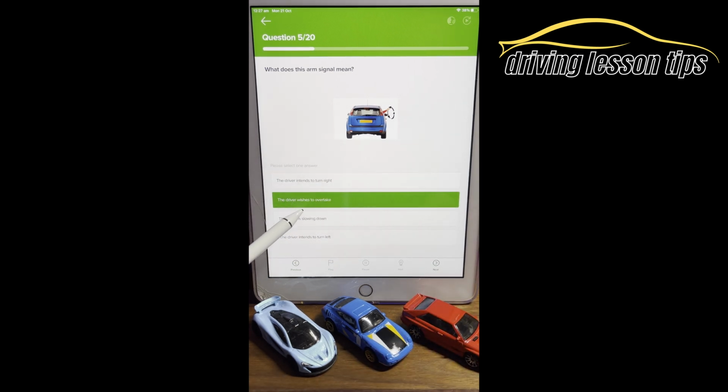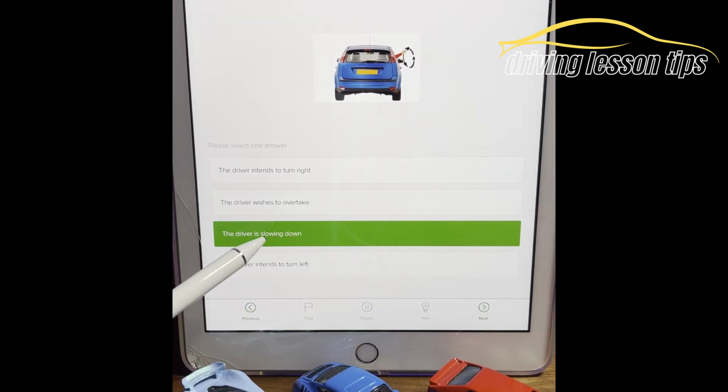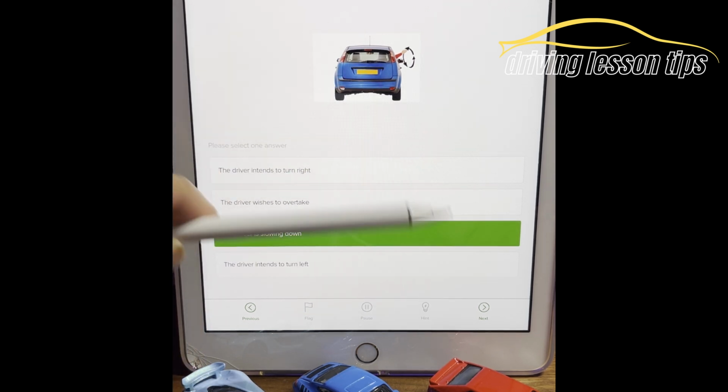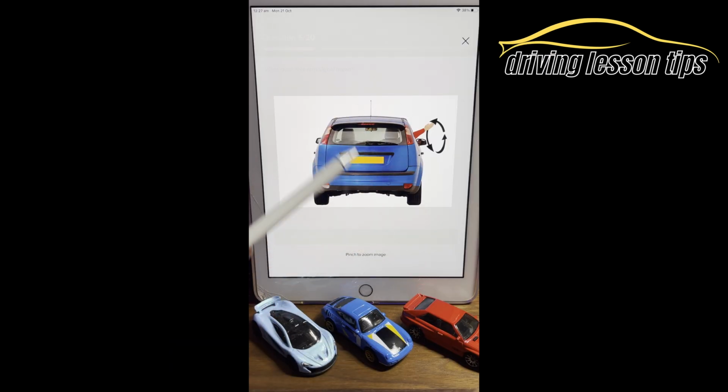The driver wishes to overtake. Nope, there's no signal there. The driver is slowing down, and that's very similar. These two, the driver intends to turn left and the driver is slowing down, look very similar. When it's slowing down, they're waving the arm just up and down, whereas with this one, the turn left, they're waving the arm round in a circle motion.